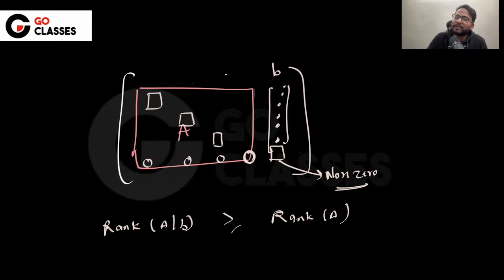If you're adding non-zero here, then the rank will get increased in terms of rows. Is this clear to everyone? So earlier, whatever rank you have, if you are increasing the rank, then whatever A you have, A will look like this. Maybe earlier you have all zeros here, all zeros. Maybe you have more columns, or fewer columns, it does not matter. So let's suppose this is your A, in terms of rows.